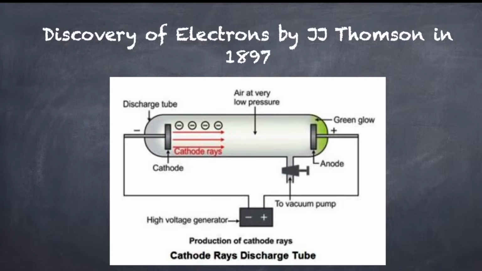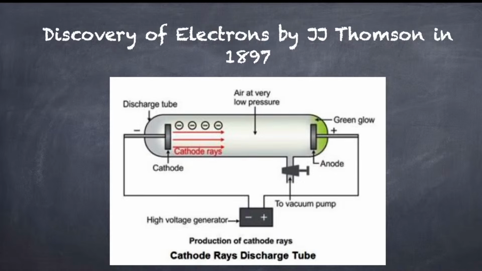He coated zinc sulfate behind the anode because it glows when electrically charged particles flow through it. He used a very high voltage of 10,000 volts for this experiment.